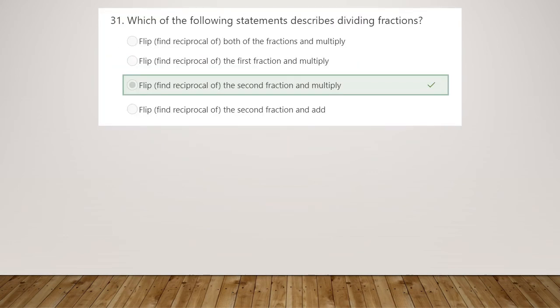Number 31, there was a mistake in the quiz here, so I'll be very lenient with marks on this one for yourselves. It did say for a while multiplying fractions at the top, which obviously none of these explanations actually describe, so it should have said dividing, which I think a few people worked out. So to divide fractions anyway, you find the reciprocal of the second fraction and multiply. Quite a lot of people remember that as the acronym KFC. So keep, flip and change. Keep the first one, flip the second one, and change the sign to a multiplication. My apologies there. Not an obvious mistake on the quiz.